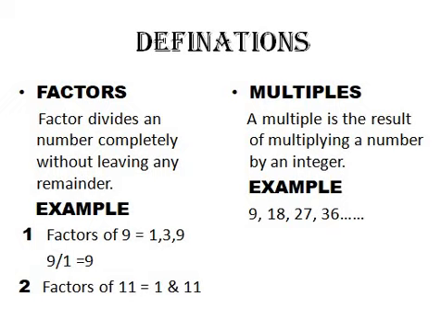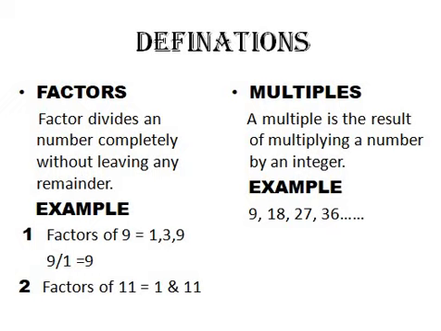And if we talk about the factors of 11, we have 1 and 11 itself, very good. Now if I talk about multiples, a multiple is the result of multiplying a number by an integer.